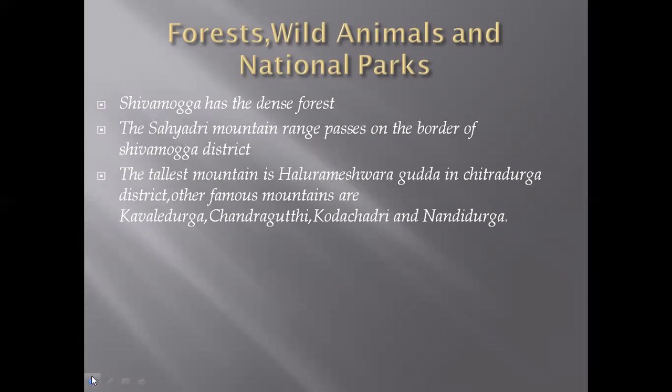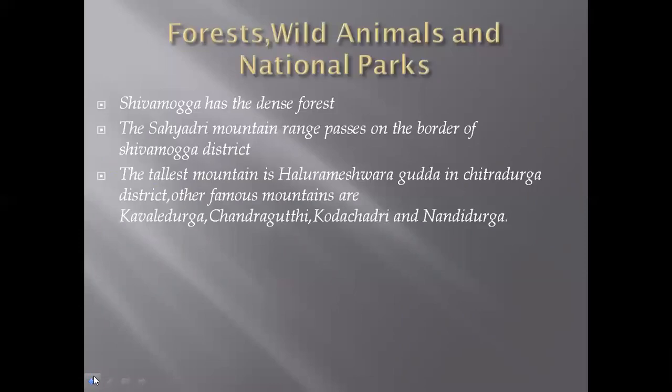The tallest mountain is Aluru Rameshwara Gudda in Chitradurga. Other famous mountains are Kavaledurga, Chandragutti, Kodachadri and Nandidurga. Which are the famous mountains? Kodachadri, Chandragutti, Kavaledurga and Nandidurga. These famous mountains are located in the Bangalore division.